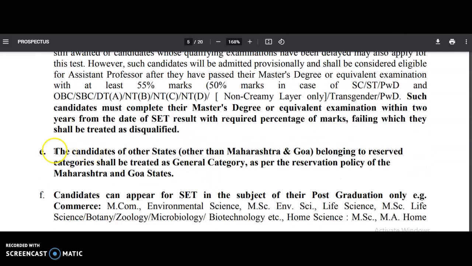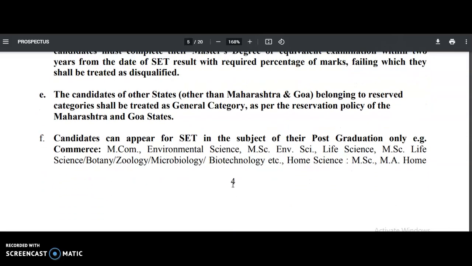And this point is very important. The candidates of other states, that means you may apply from any other state in India, other than Maharashtra and Goa, even if you belong to a reserved category in your state, if you are applying for this MH SET, you will come under the general category only. Okay, it is an important point. So if you are ready to apply under the general category, then from any state all over India, you may apply for this one, guys.